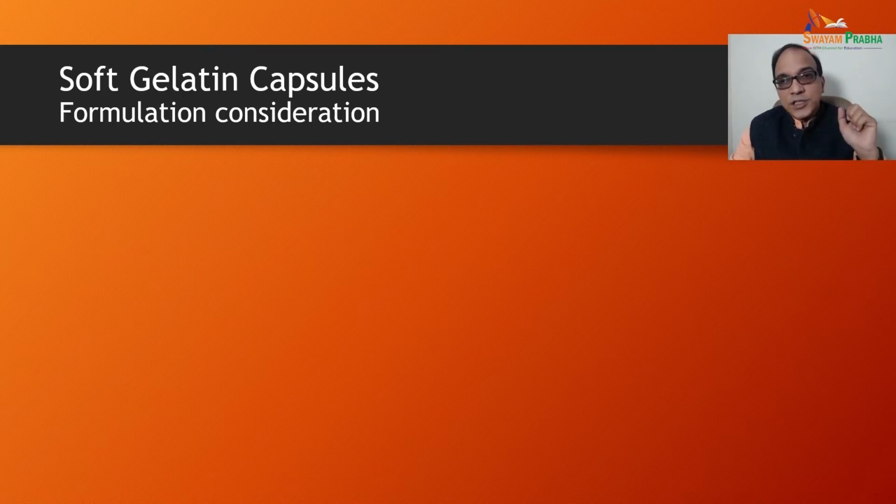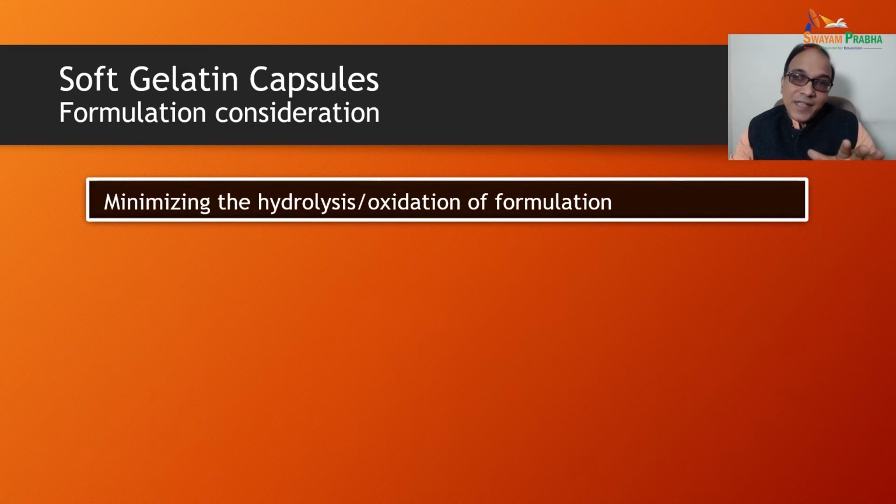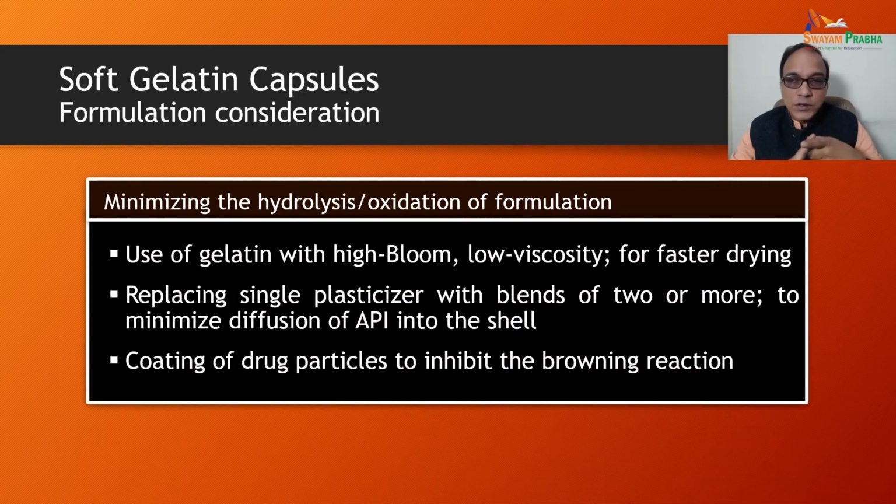Other formulation considerations include, for minimizing the hydrolysis or oxidation of the formulation, we use gelatin with high bloom and low viscosity for faster drying. A single plasticizer may be replaced by a blend of two or more. We can use a mixture of two or more plasticizers to minimize the diffusion of API into the shell. And coating of drug particles is done to inhibit the browning reaction.